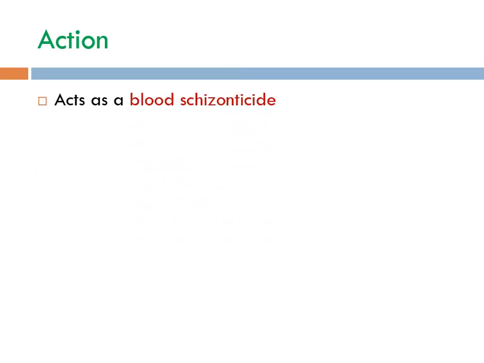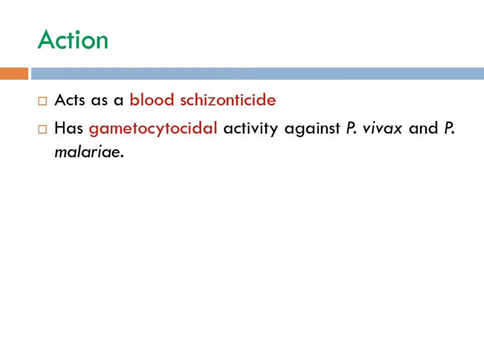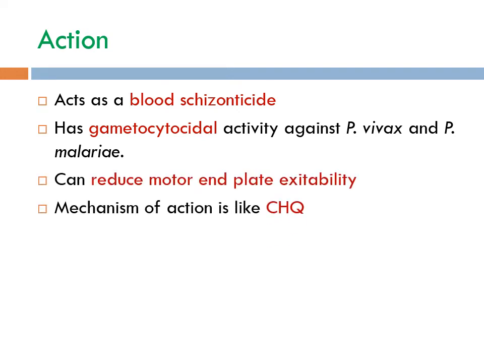Quinine acts as a blood schizonticide. It is used to prevent or terminate attacks of all sensitive strains of malaria. It has gametocidal activity against P. vivax and P. malariae also. It can reduce motor end plate excitability, and the mechanism of action is the same as chloroquine.